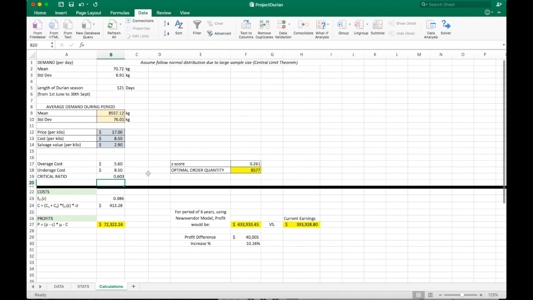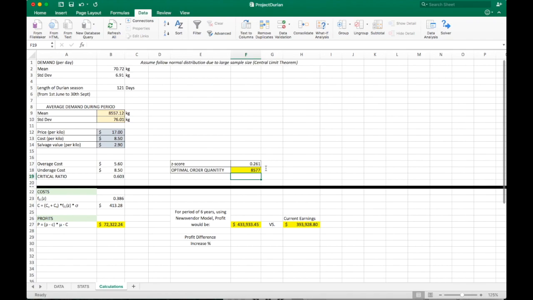A wrongful interpretation of the costs and the critical ratio could lead to the failure of a company. The Z parameter is the inverse normal cumulative distribution for the probability value of the critical ratio. We convert the Z statistic value into the optimal order quantity by summing the mean and the product of Z and standard deviation. We find that the optimal order quantity for durians is 8,577.